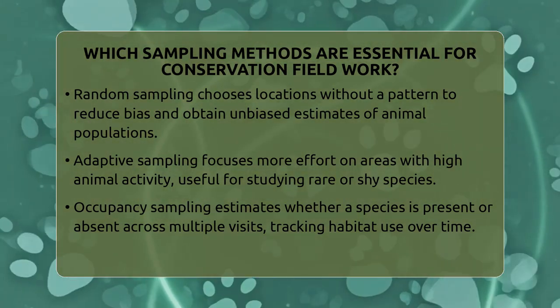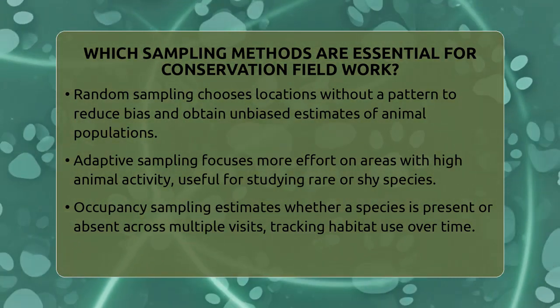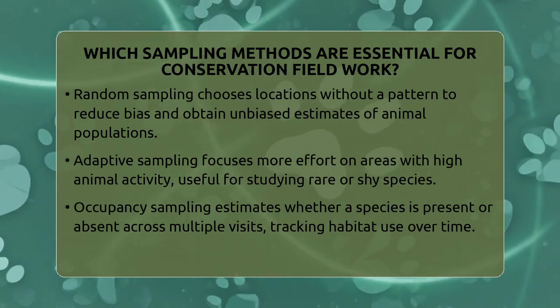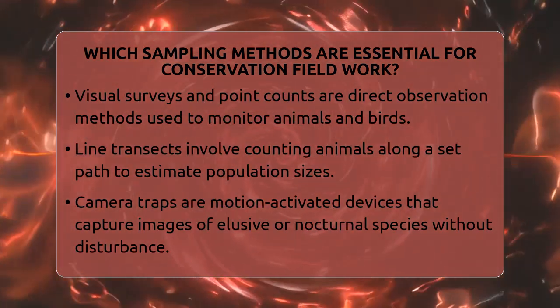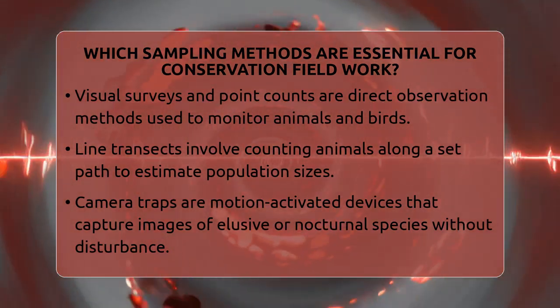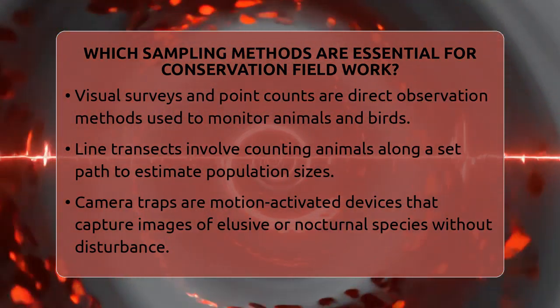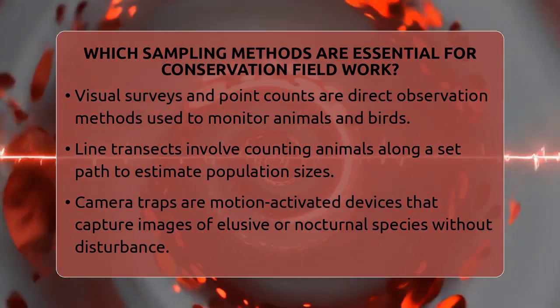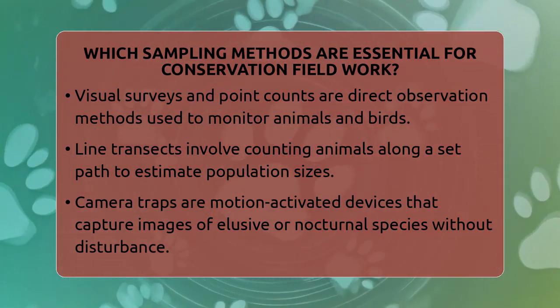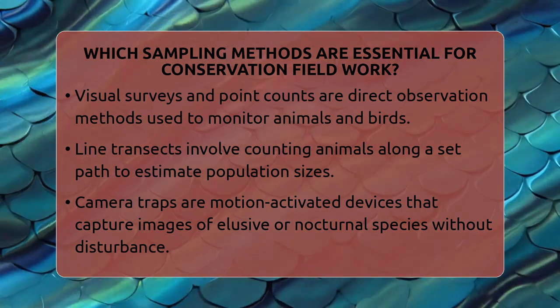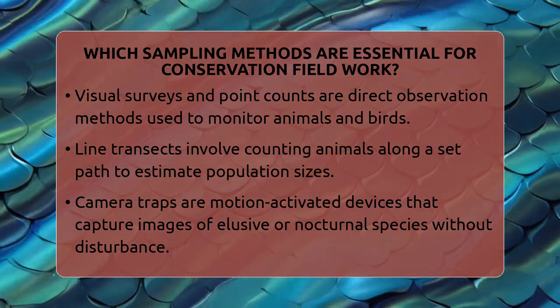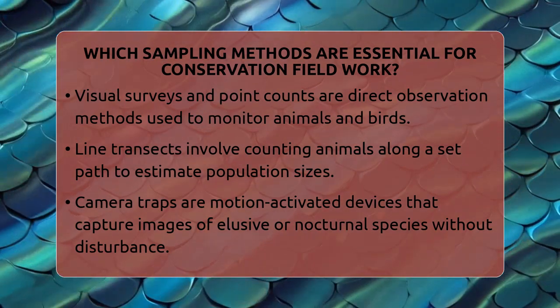Adaptive sampling is a flexible approach. It starts with a basic plan, but if an area shows high animal activity, more samples are taken there. This method is perfect for finding rare or shy species. If you see signs of animals or detect movement, you can focus your efforts to learn more about their behavior and density. It saves time and resources by concentrating on hotspots.